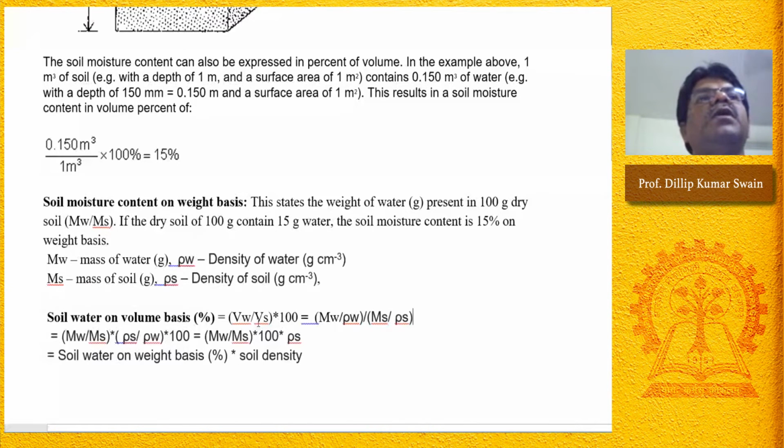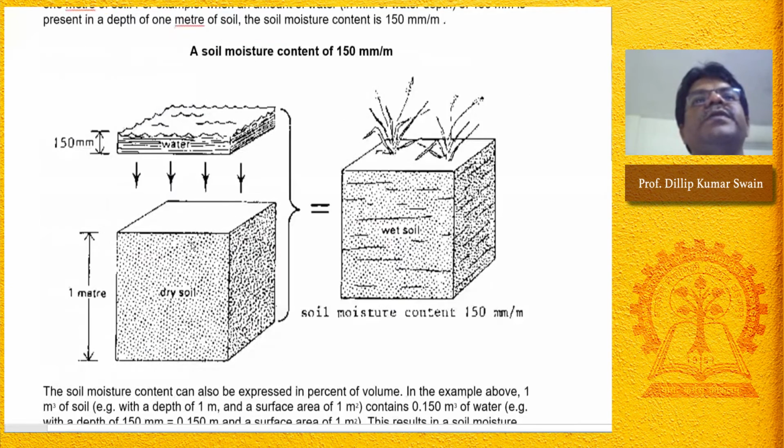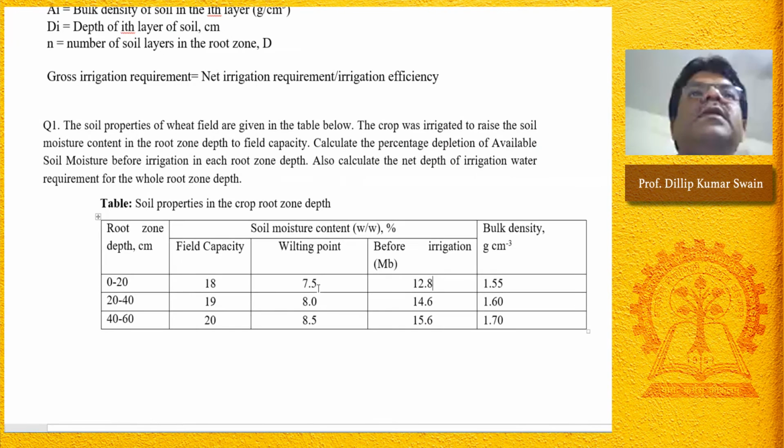This is the volume of water by volume of soil, that is the moisture content on volume basis. That is the soil moisture content on volume basis, volume of water by volume of soil. That gives available soil water. And then calculate depletion, 18 minus 12.8.